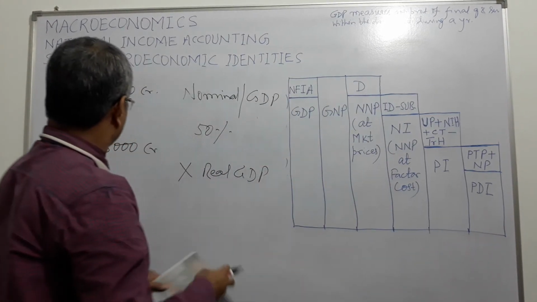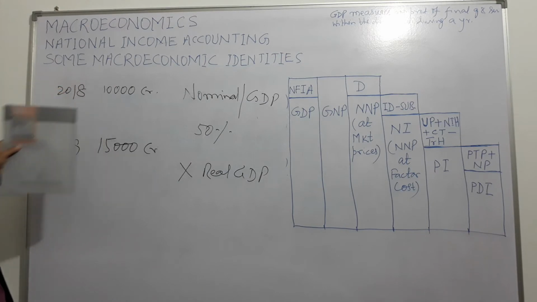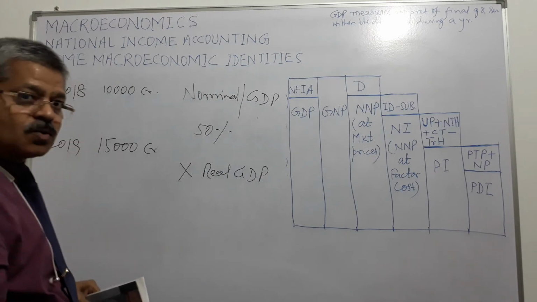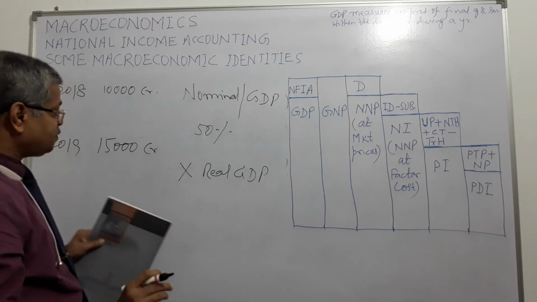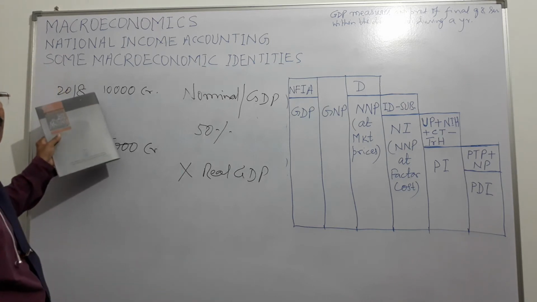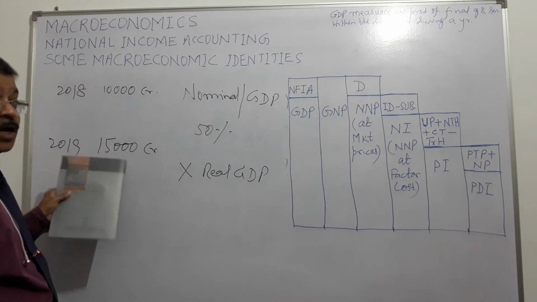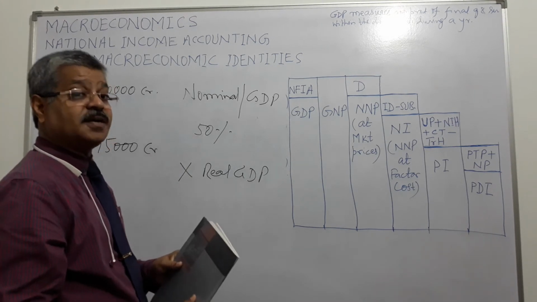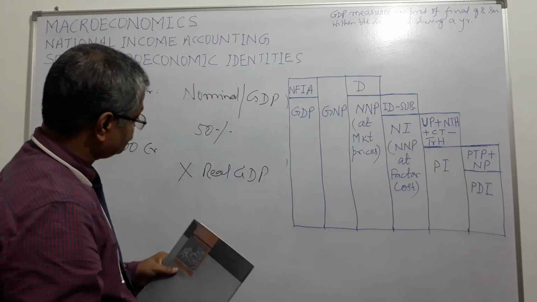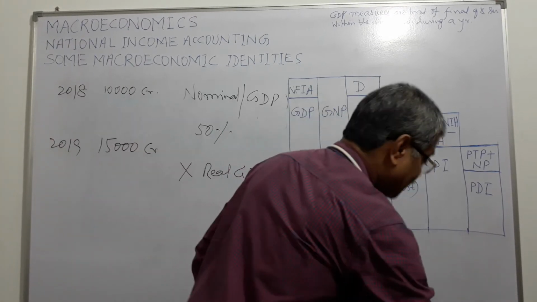Now suppose 2018 10,000 crore, 2019 15,000 crore, there is no change in the prices. So it means GDP has gone up by 50% on account of increase in production of goods and services in the economy. Right?